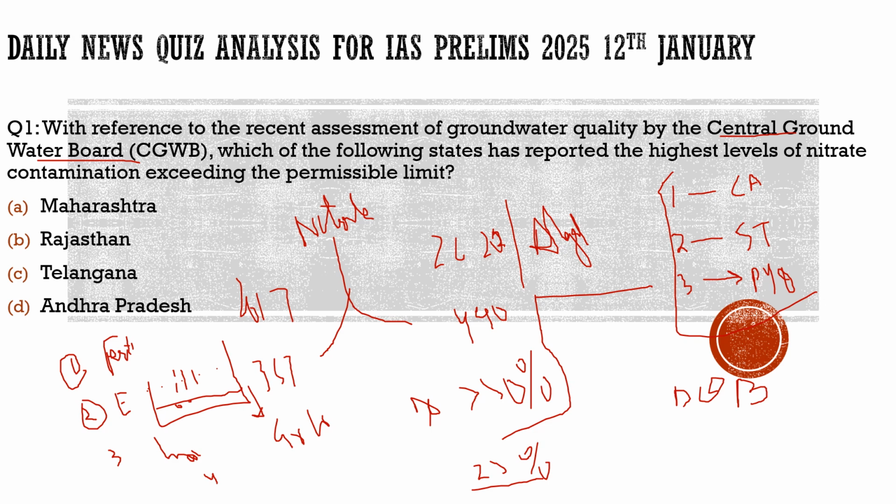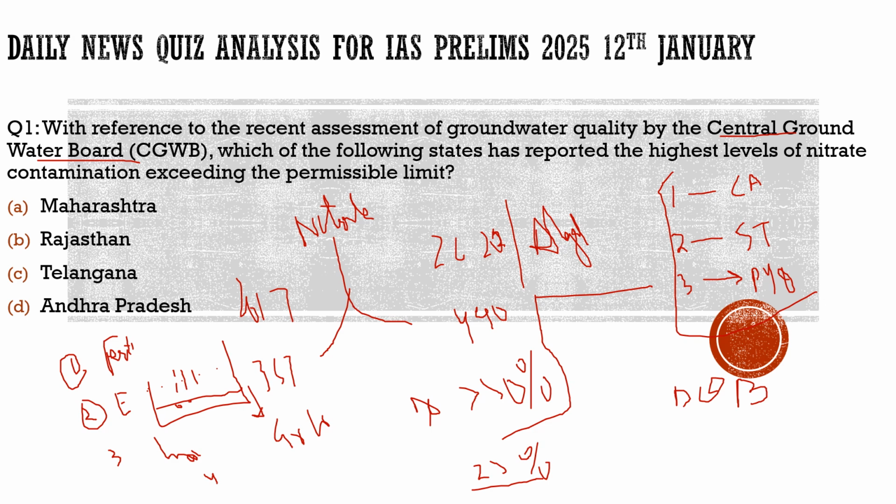First, I hope, before we solve this question, you had got the basic idea why we had brought this question here. You had got the context of this question. You had understood the article. You had understood the assessment done by the Central Groundwater Board. And by this, we will shift now to the question and try to solve it and understand what are the states whose groundwater is highly polluted, is highly concentrated with nitrates.